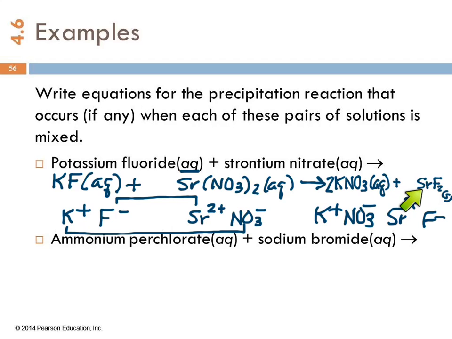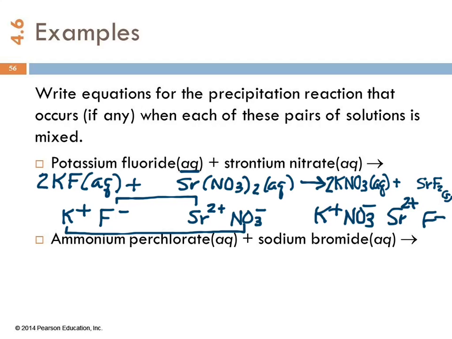We've got one strontium there and one here. We've got two fluorines and only one on this side. So we'll put a 2 over there. And then that made two potassiums, and there's two potassiums in there. So there's our balanced equation. When you mix those two solutions, you get a precipitate of strontium fluoride.